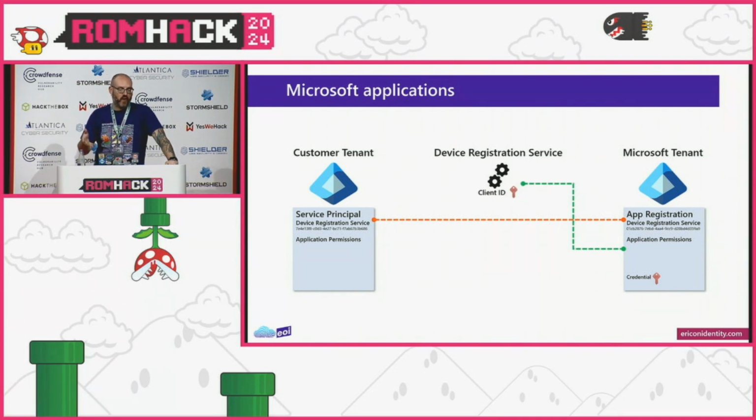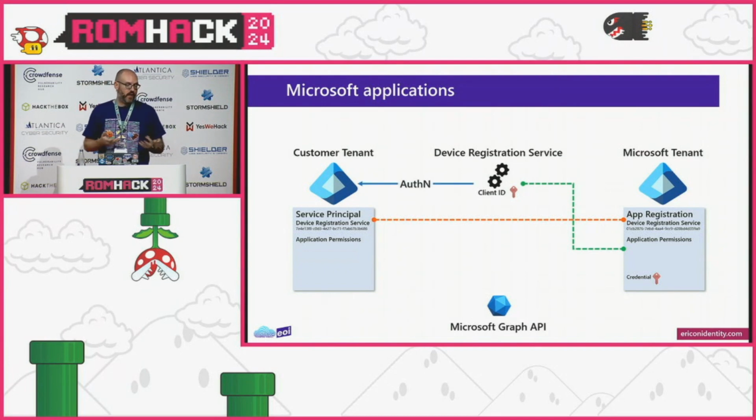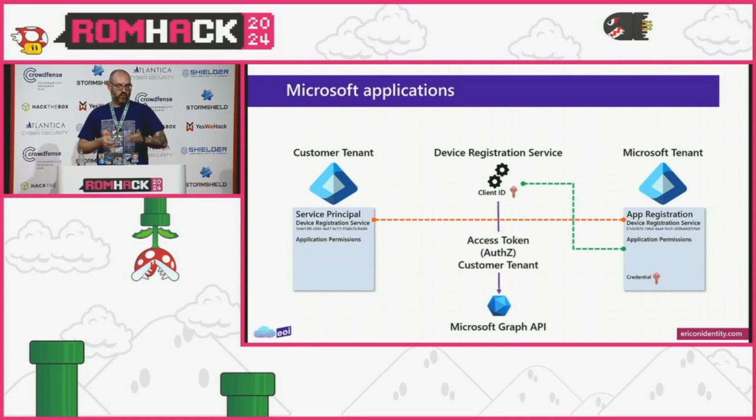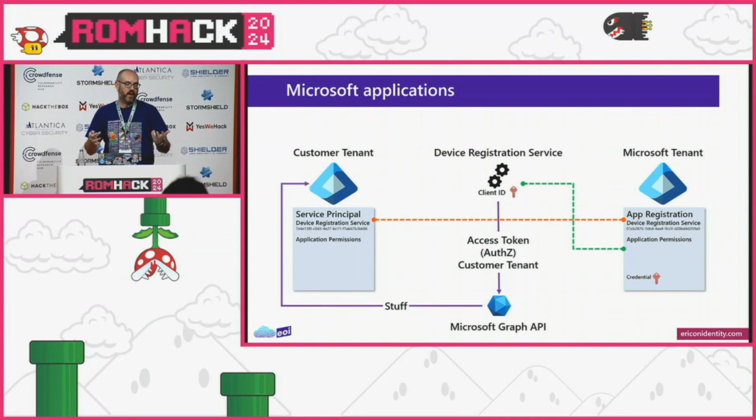And so in this example, we have device registration service, which I picked as a Microsoft service to represent this. If it wants to go do things against Graph API, again, it's going to authenticate against our tenant. It's going to get an access token back. And then device registration service can pass that access token along to Graph, and go do whatever is defined within the app registration as far as its permissions go.